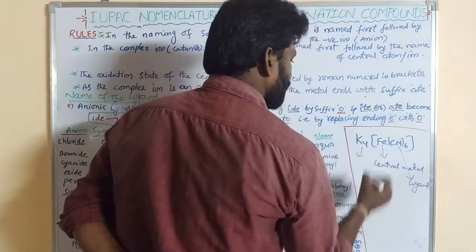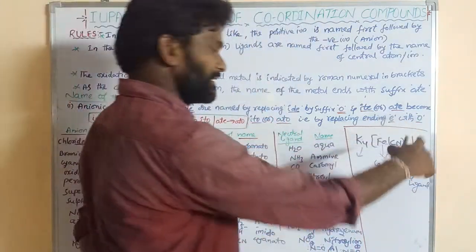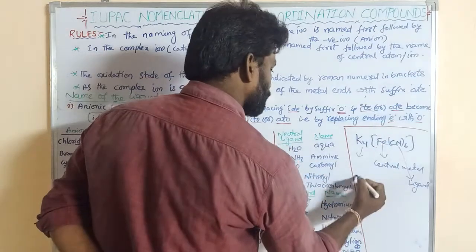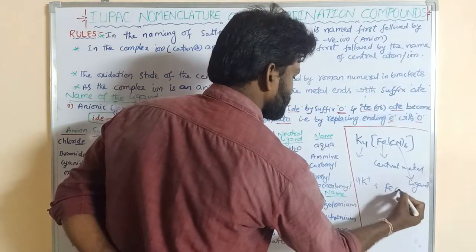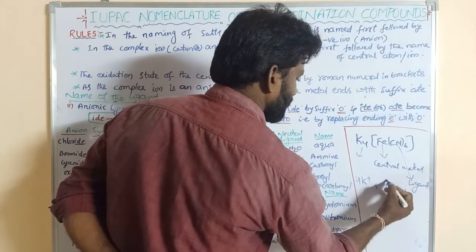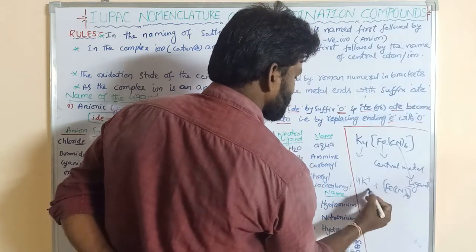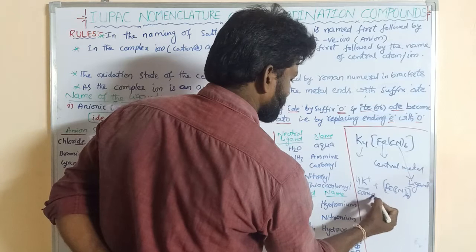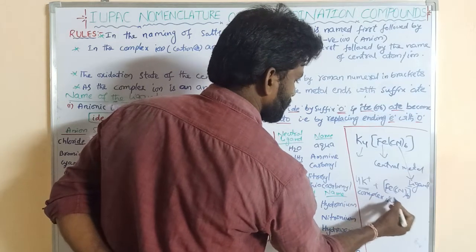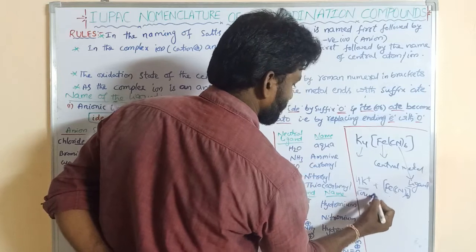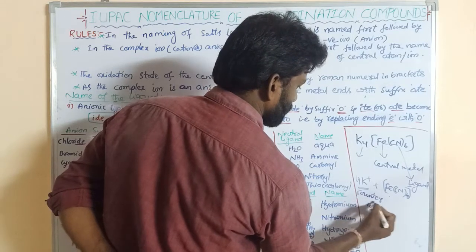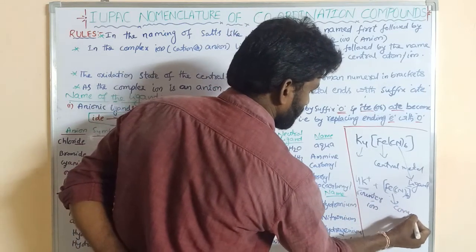And this is said to be the counter ion. When it is ionized, it gives 4K+ and [Fe(CN)6]4-. This is said to be the complex ion. This is the counter ion.